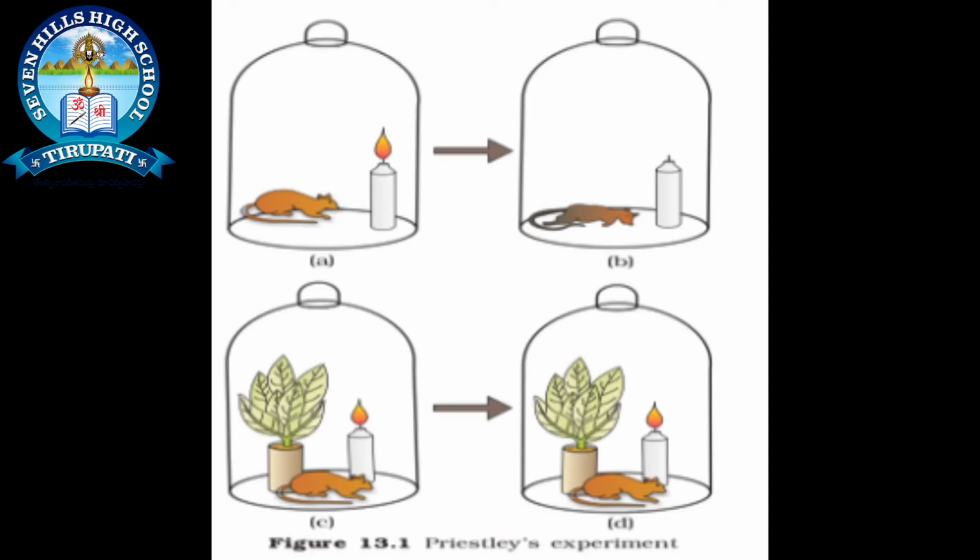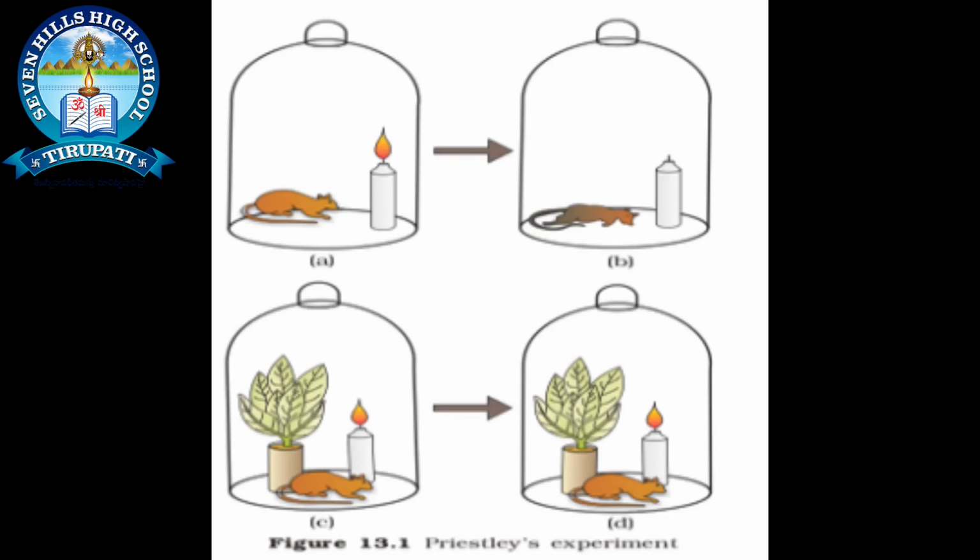A massive amount of gaseous exchange occurs through the small pores present on the leaves, which we call stomata. Stomata play a crucial role in gaseous exchange. They are present on the leaves, and in some plants they are also present on the stem and roots.